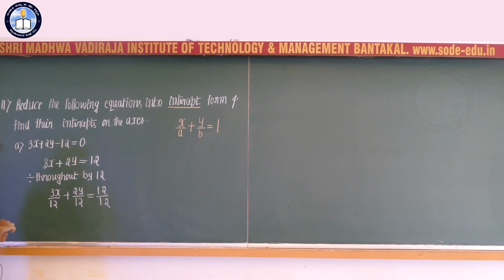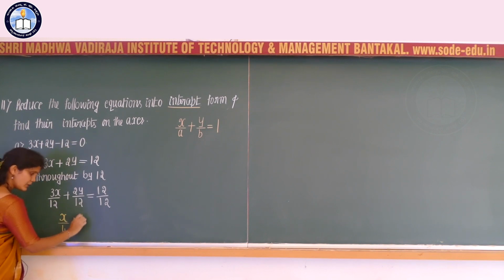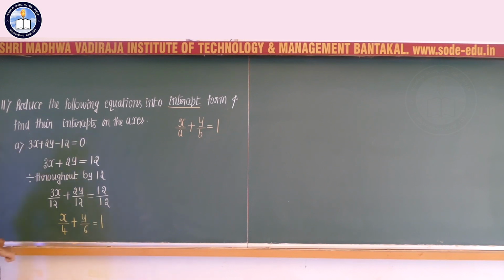Or I can write it like this: 3 ones are 3, 4 times, that is x divided by 4 plus 2y divided by 12, that is y divided by 6, is equal to 12 by 12, that is nothing but 1. So this is in the form of x by a plus y by b is equal to 1.